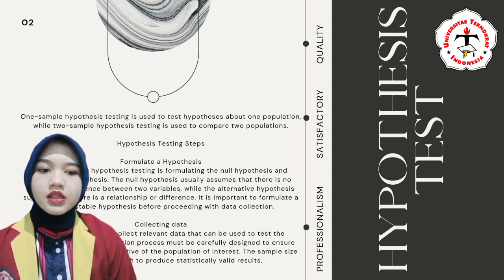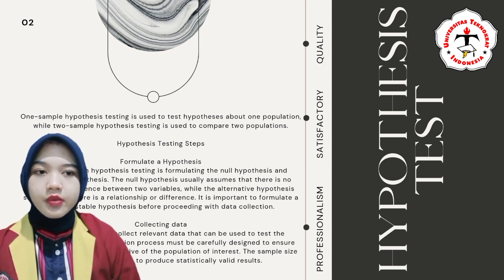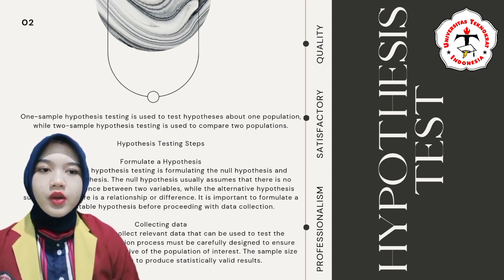One sample hypothesis testing is used to test a hypothesis about one population, while two sample hypothesis testing is used to compare two populations. Hypothesis testing steps. Formulate a hypothesis. The first step in hypothesis testing is formulating the null hypothesis and alternative hypothesis.